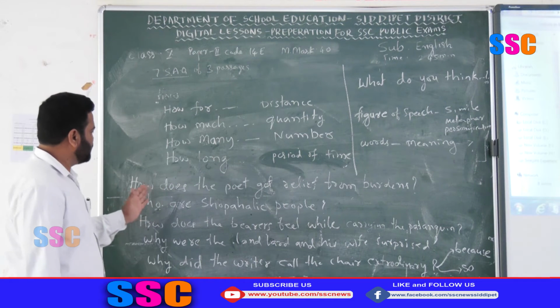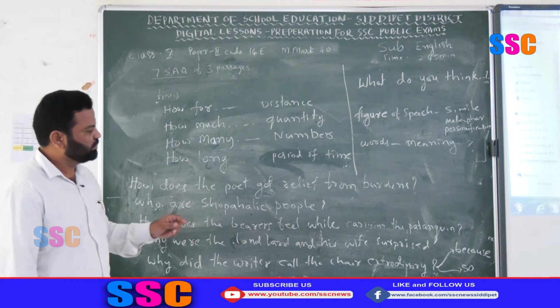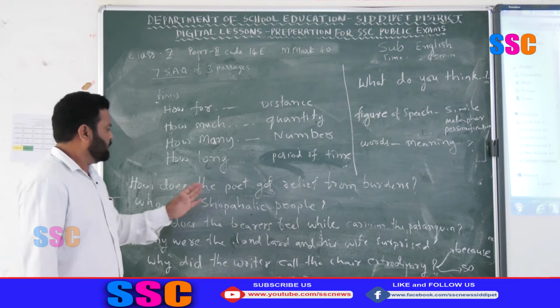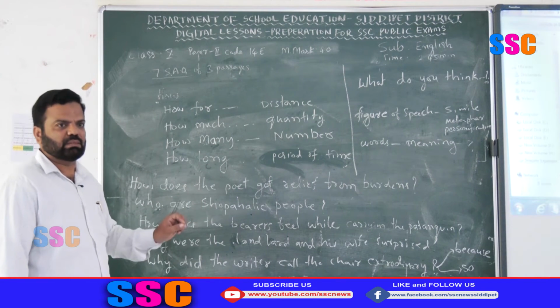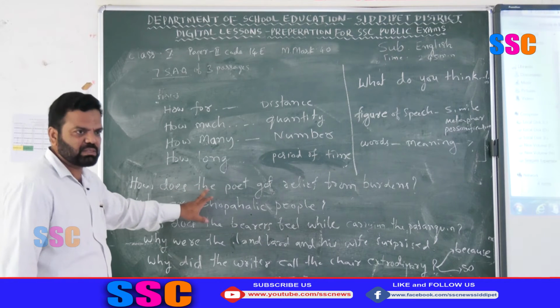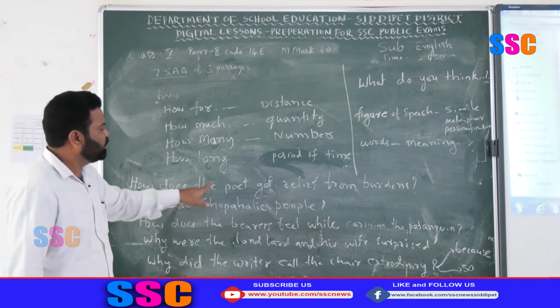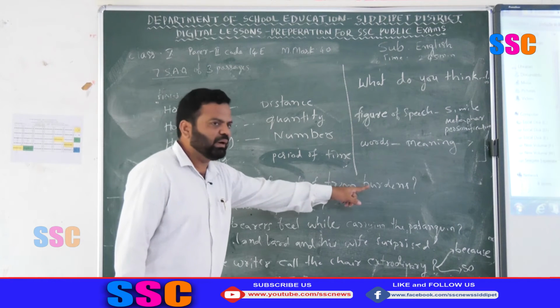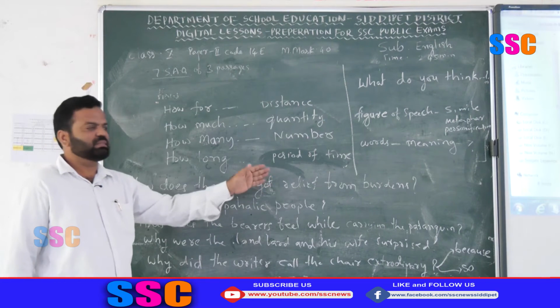Then here is one more question. How does the poet get relief from the burdens? Use this question sentence to write your answer. Remove this "how does", the question word and helping verb. Begin your answer with this line: the poet gets relief from the burden, dash. Okay, get the answer from the passage and write there.